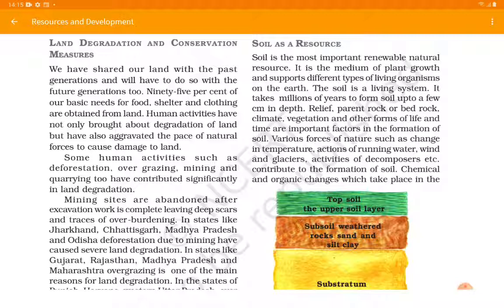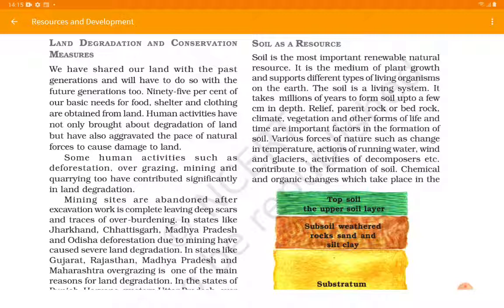It is a medium of plant growth and supports different types of living organisms on the earth. The soil is a living system. It takes millions of years to form soil up to a few centimeters in depth. Relief, parent rock or bedrock, climate, vegetation, other forms of life, and time are important factors in the formation of soil. So the weathering of rock and the formation of soil for about a few centimeters take place in